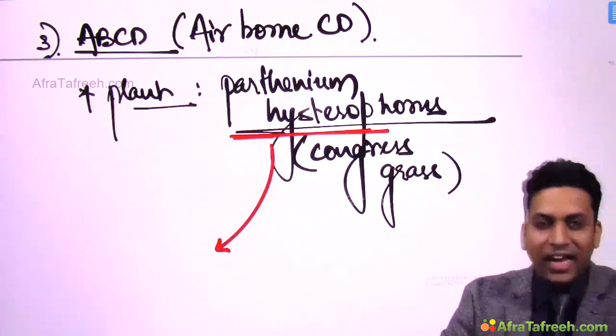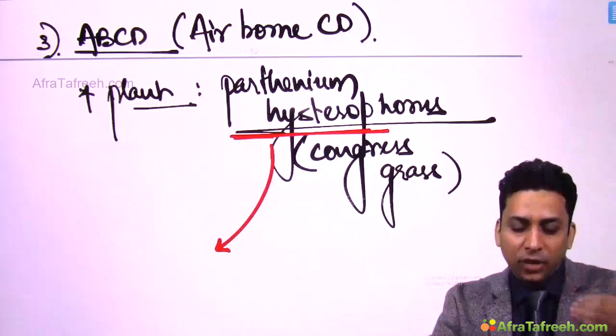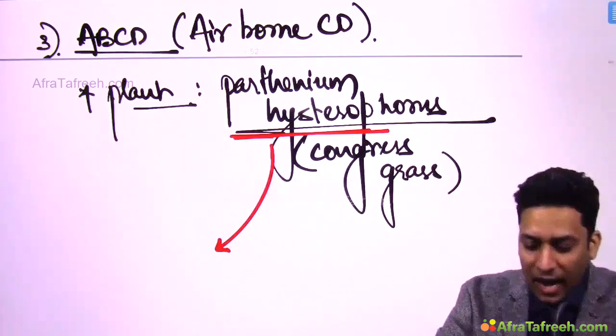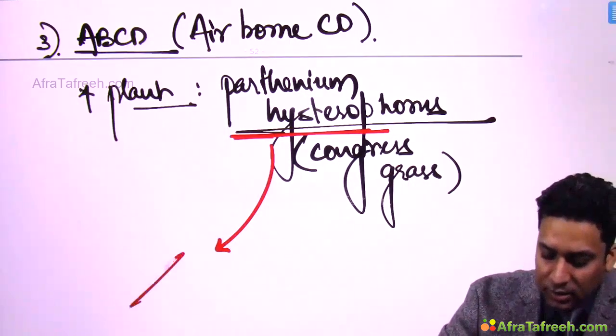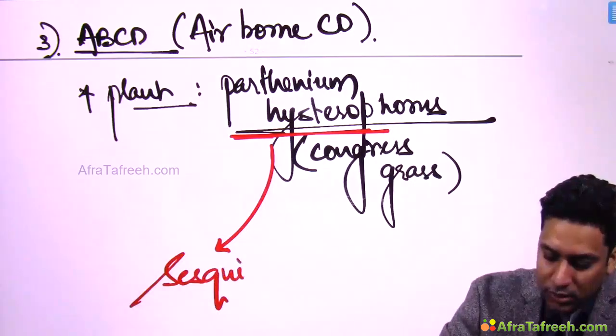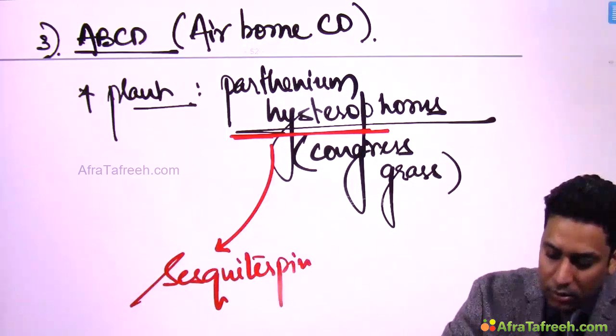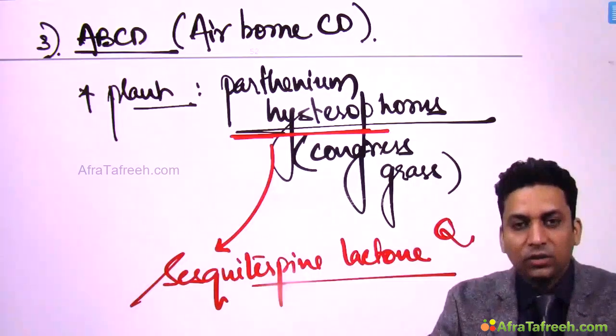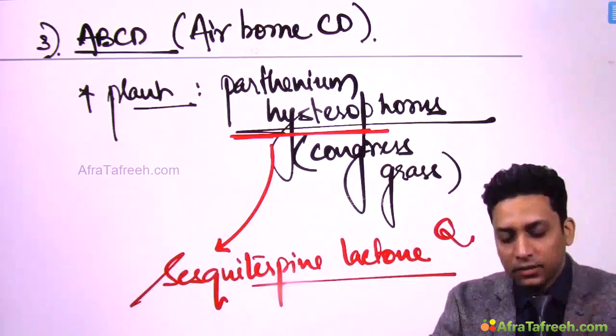Now, this is also a type of allergic contact dermatitis, because here also there is an allergen present in this plant which causes this dermatitis, and this culprit agent is sesquiterpene lactone. So this is the culprit allergen which is present in Congress grass or Parthenium plant, which causes this dermatitis.